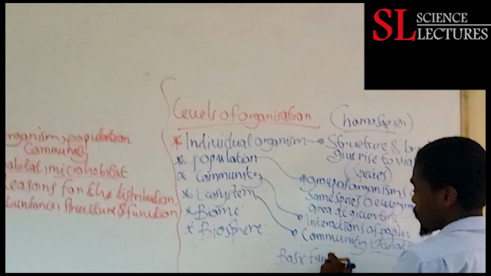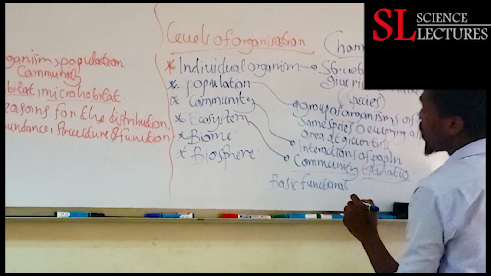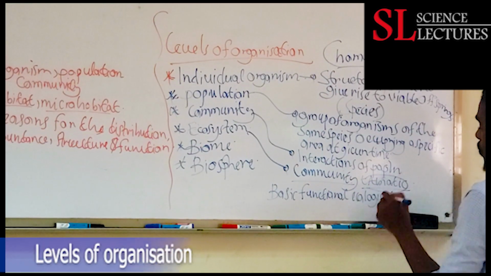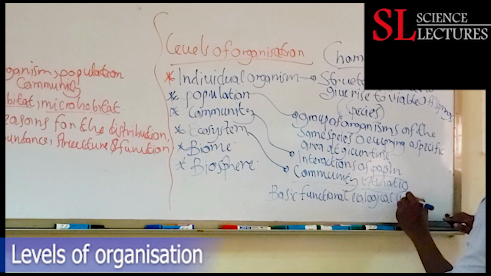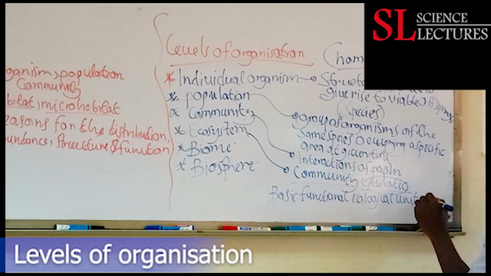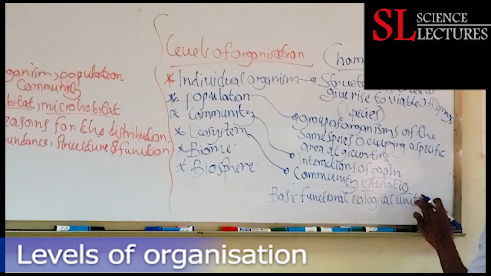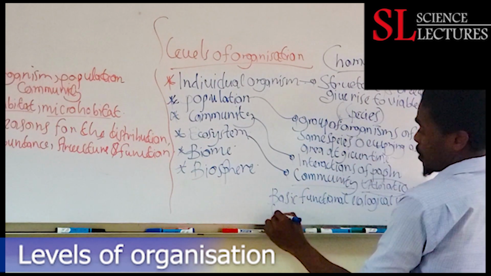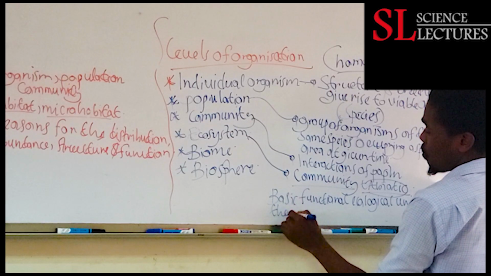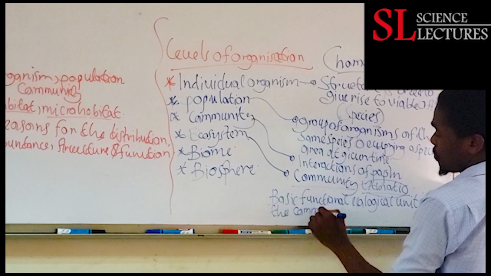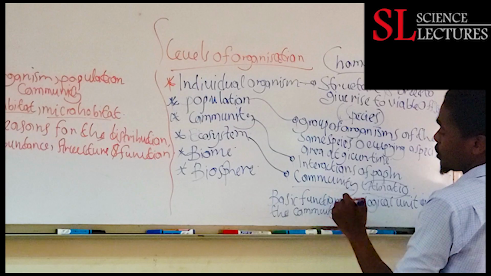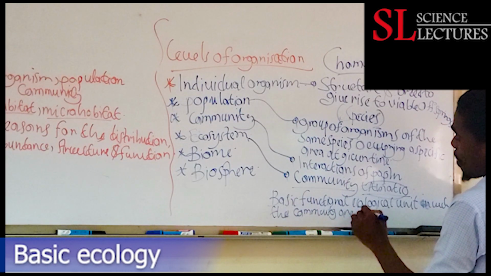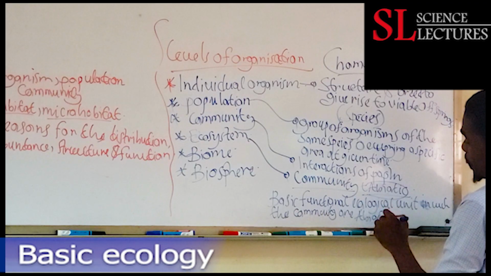And the ecosystem is the basic functional unit, or we can refer to it as the basic functional ecological unit in which the community, or the organisms within a community, are interacting with the abiotic components.